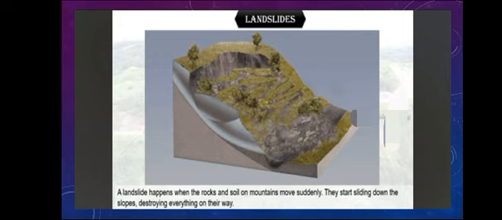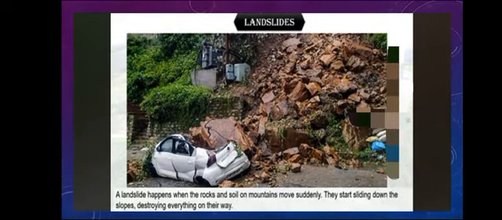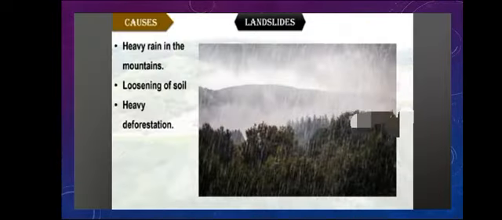Landslides. A landslide happens when the rocks and soils on mountains move suddenly. They start sliding down the slopes, destroying everything on their way. We can see in the picture also. Causes: heavy rain in the mountains, loosening of soil, heavy deforestation.